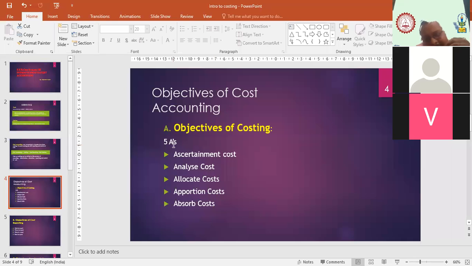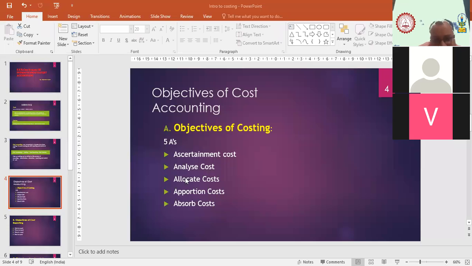So the next one is analysis of cost. Analyzing the cost means whatever expenses we have incurred, we have to understand which head they are related to, which period they are related to, and what type of cost they are. So analyzing is nothing but understanding the different types of cost or expenses you have incurred.